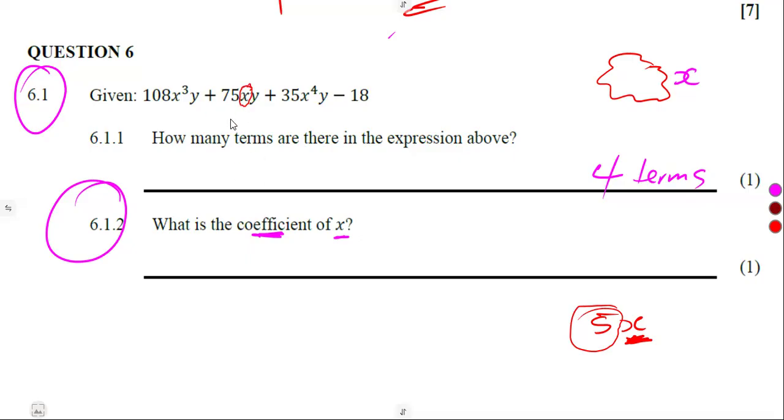Where we see x, everything surrounding that x becomes the coefficient. Whether it is a letter or what, it becomes the coefficient. So the coefficient of x was going to be plus 75y. Even if y is a letter, at that point, it becomes useless. So it's just 75y. All right, the plus is not a big deal, but if there was a negative, you were not going to ignore the negative. So that was it here on the coefficient of x.